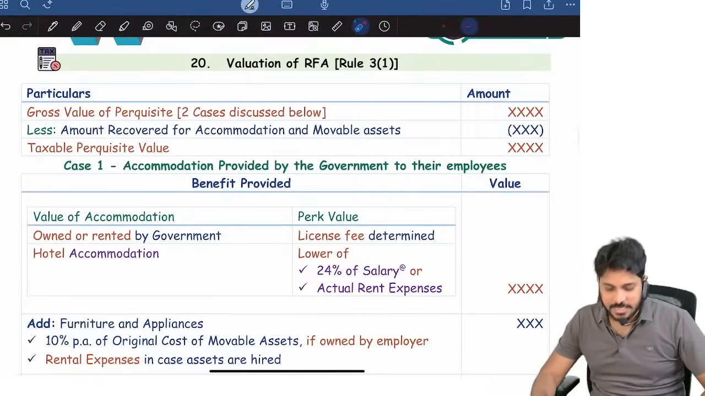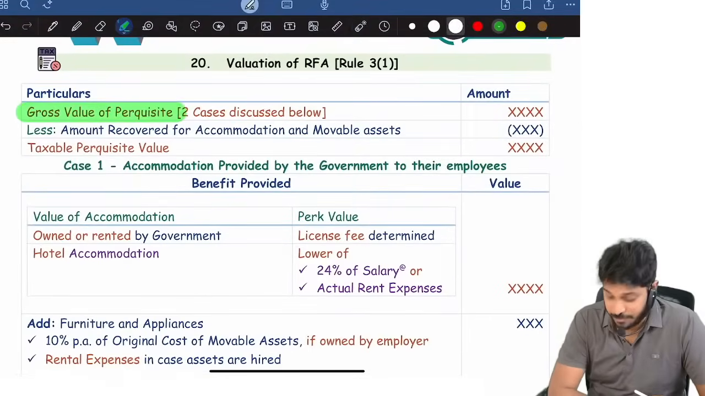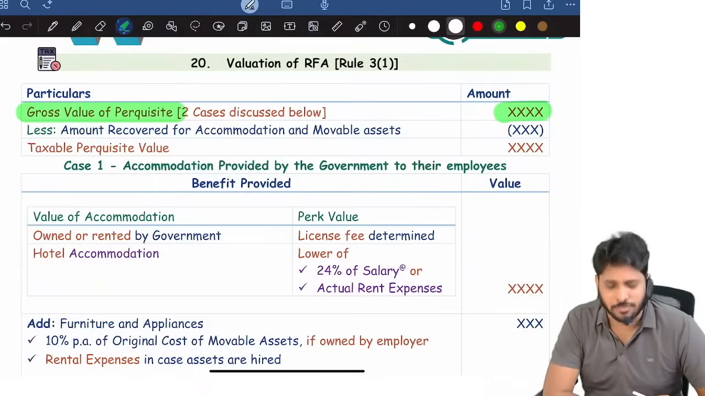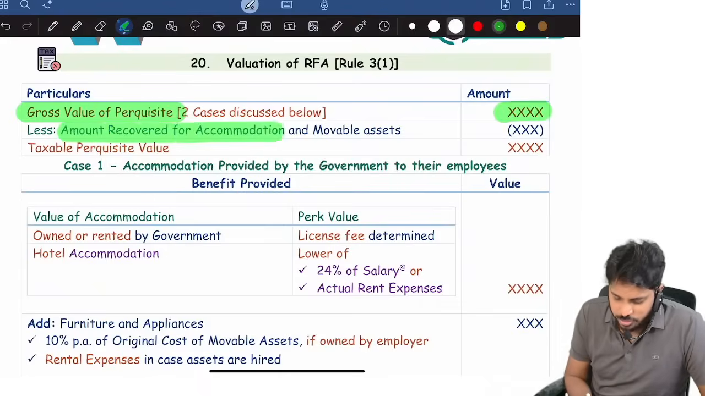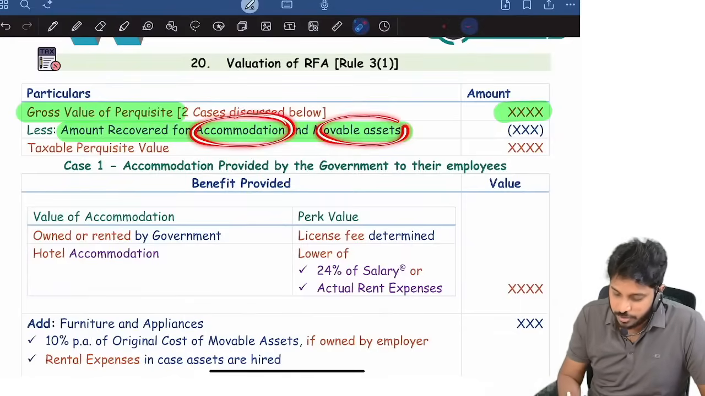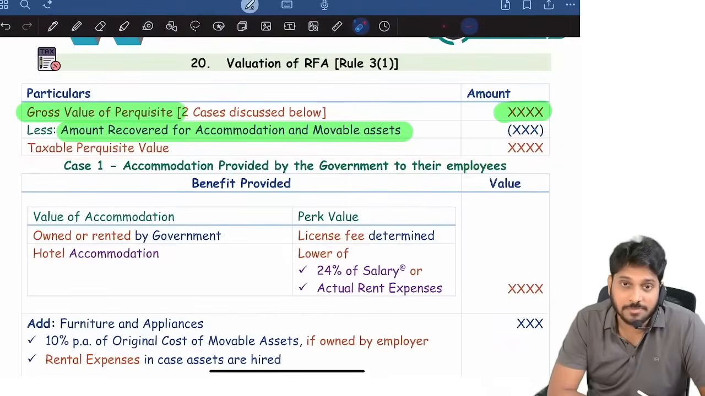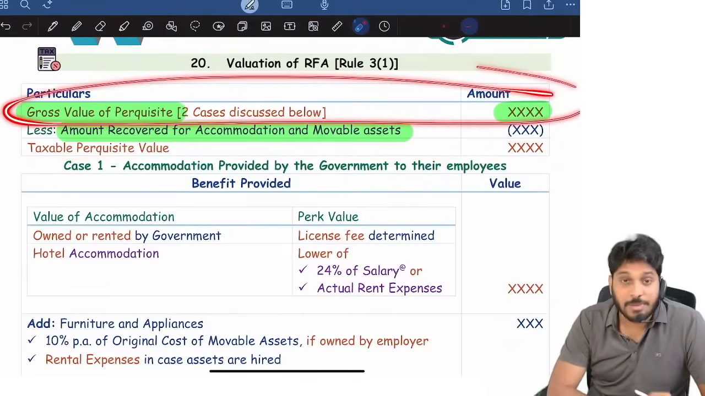How to calculate the rent-free accommodation perquisite? Very simple. First calculate the gross value of the perquisite. Then the amount recovered from the employee: for accommodation purpose, how much you received, and for movable assets like furniture, how much you received. Reduce it, then you will get the taxable perquisite. Now, what is the gross value of the perquisite?